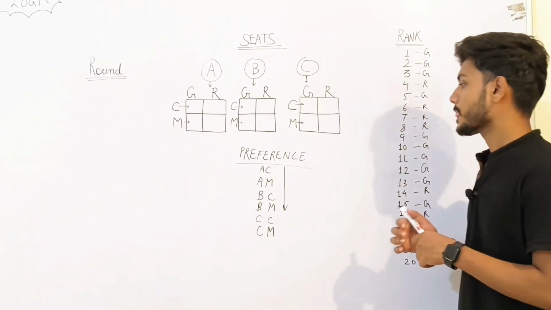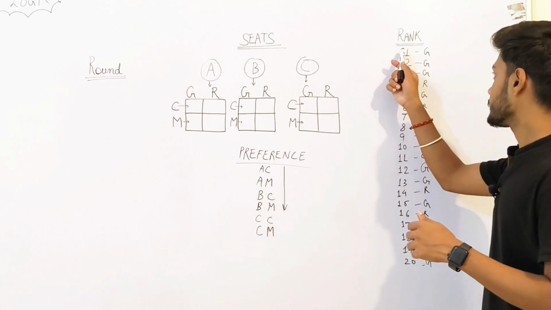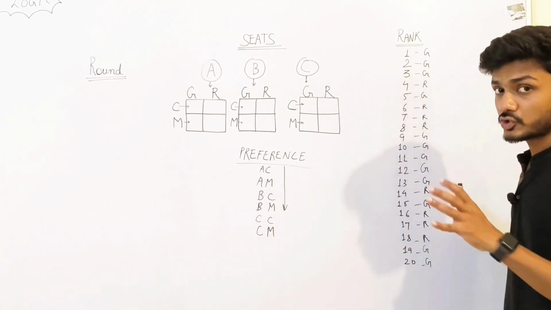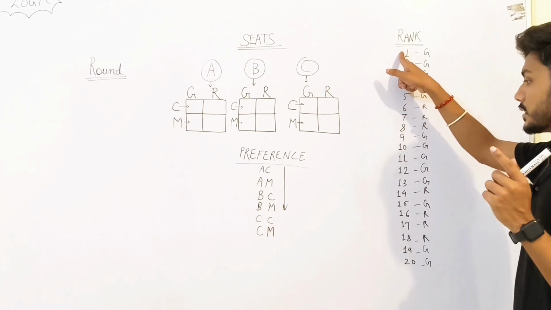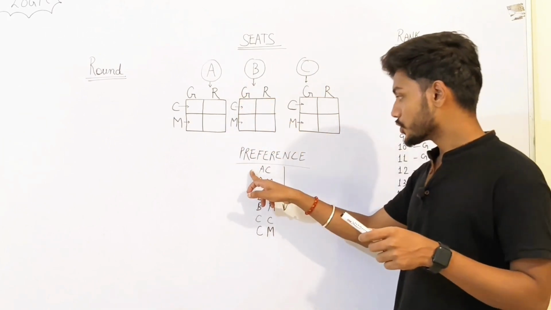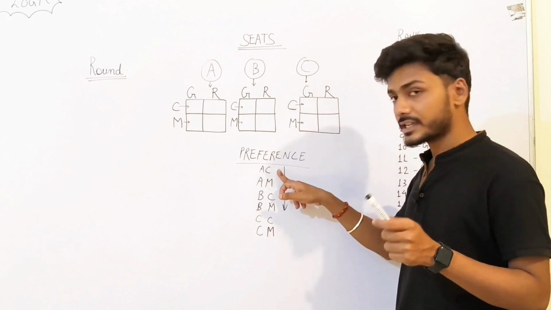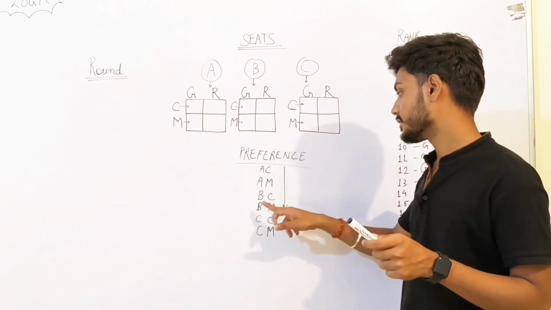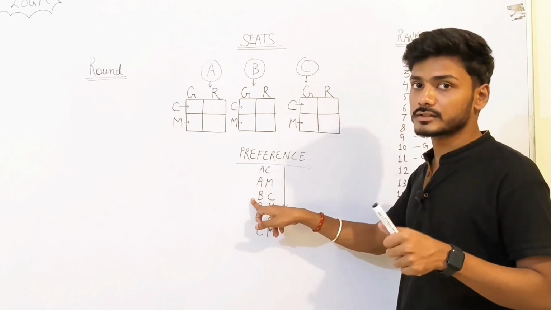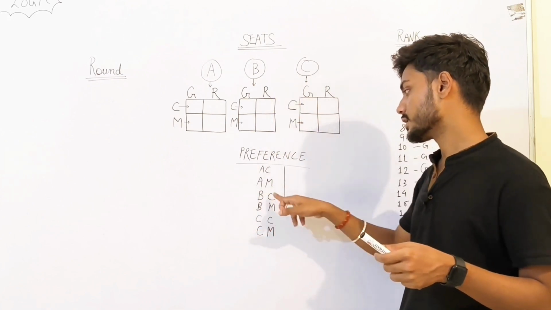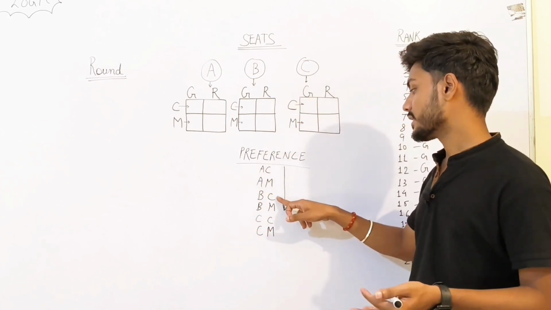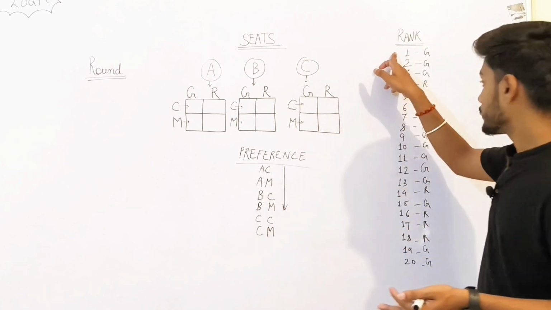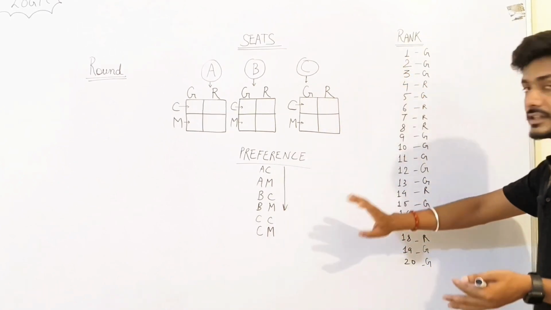Now, these students 1, 2 up to 20 have the same preference order. The first student wants institute A computer science first, then in the same institute mechanical, followed by, at the 3rd place, institute B, in which he has put computer science above mechanical, and likewise. So all of these students have this preference order. Okay, now let's move on.